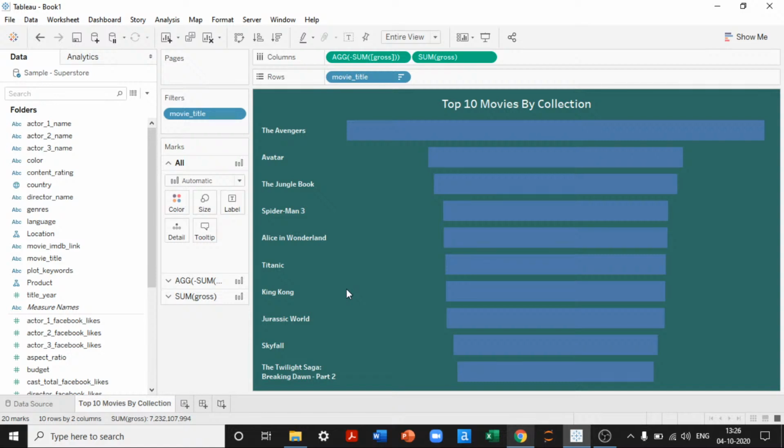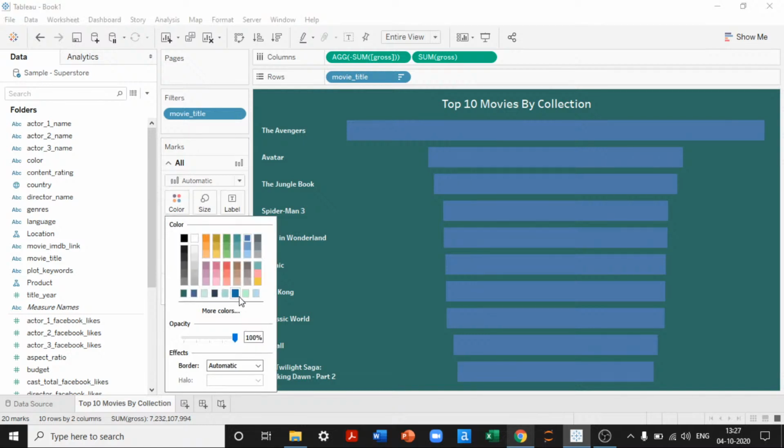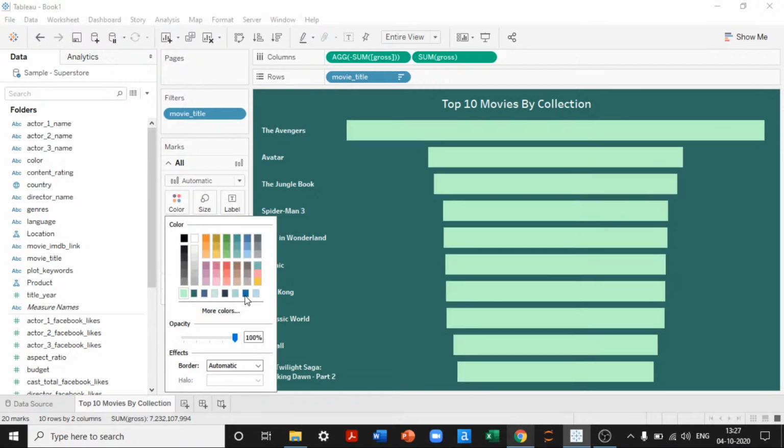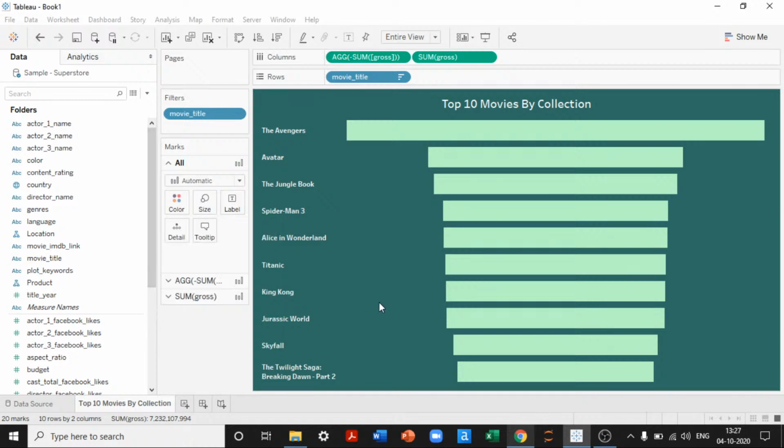Avengers seem to collect more than any other movie that has released so far. So what we'll have to do is change the color of the bars. I didn't like the color, so I like to keep it in the lighter shade. Yes, darker green in the background and lighter green in the foreground.